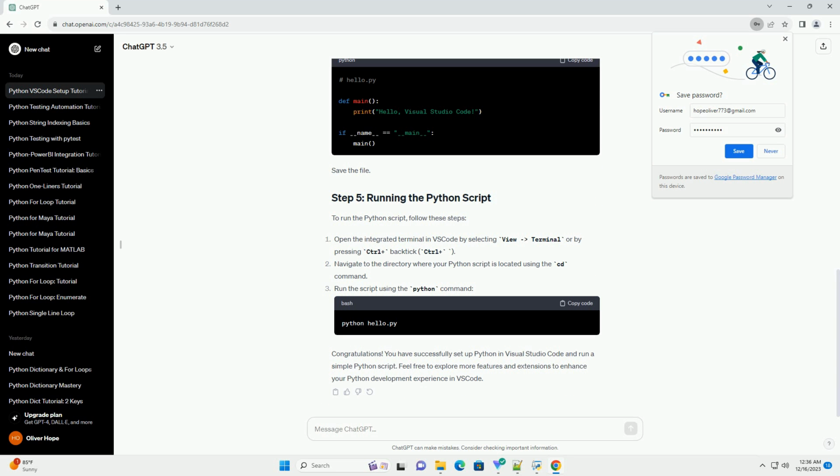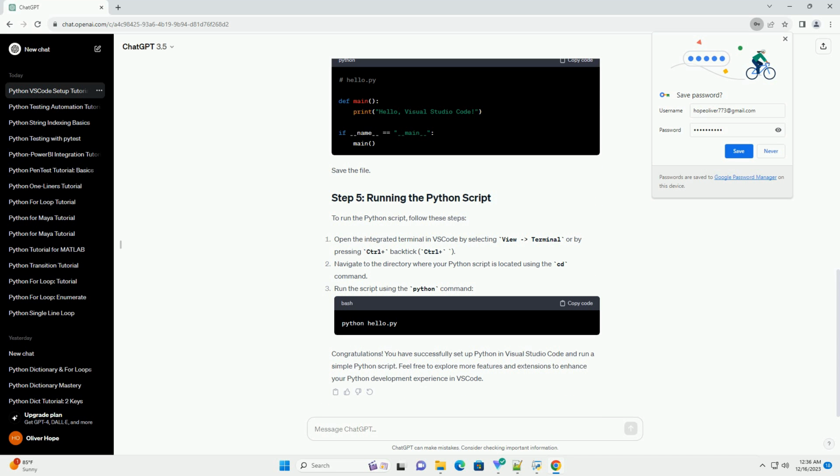Once Visual Studio Code is installed, the next step is to install the Python extension. This extension provides rich support for Python, including syntax highlighting, IntelliSense, debugging, and more. Before you start coding in Python, you need to have Python installed on your machine. You can download the latest version of Python from the official Python website, Python Downloads. During the installation, make sure to check the option that says Add Python to Path to make it easier to run Python from the command line.